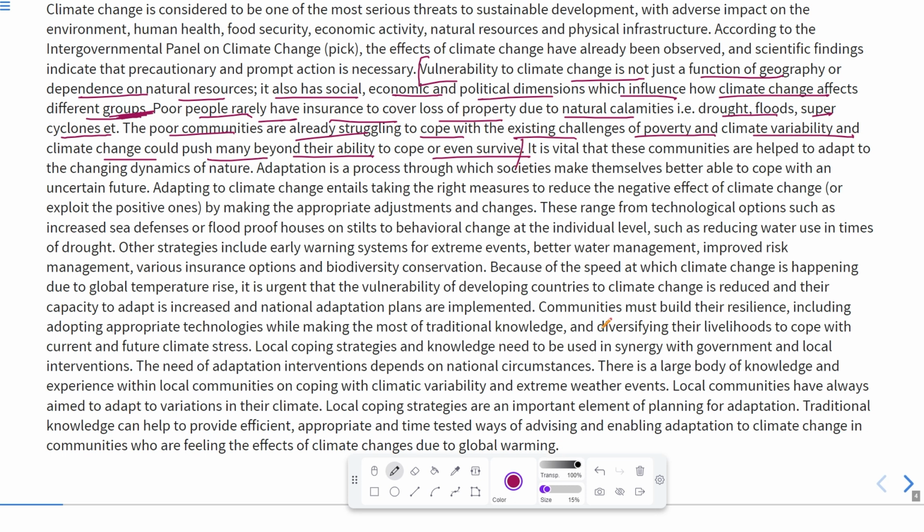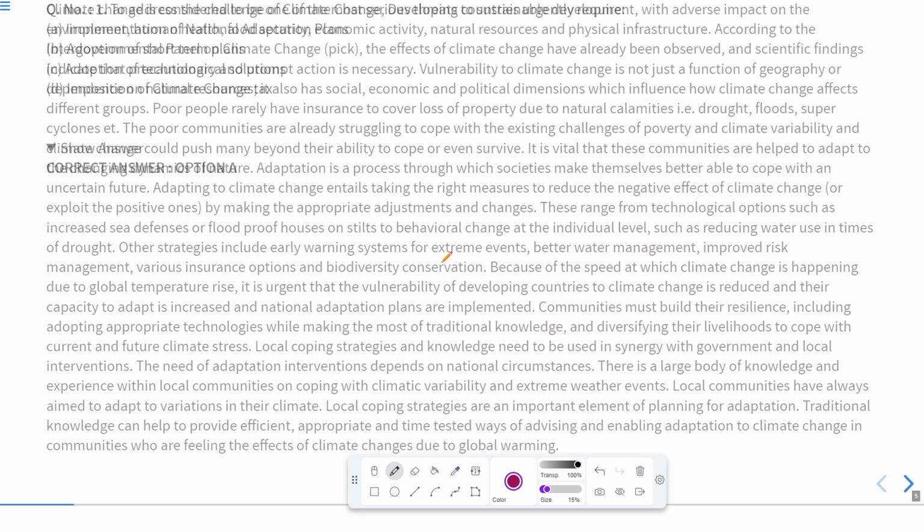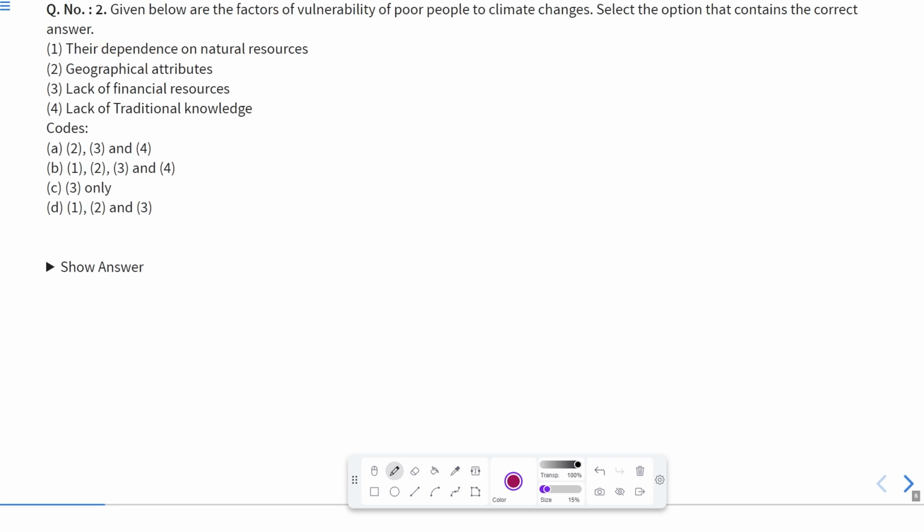It means the starting three factors, that is their dependence on natural resources, geographical attributes, and their lack of financial resources, all these three are the factors for the vulnerability of poor people to climate changes. Okay, so if you see these four options, if you go for 1, 2, and 3, it is given in the D option, that is 1, 2, and 3. So this will be the correct answer.